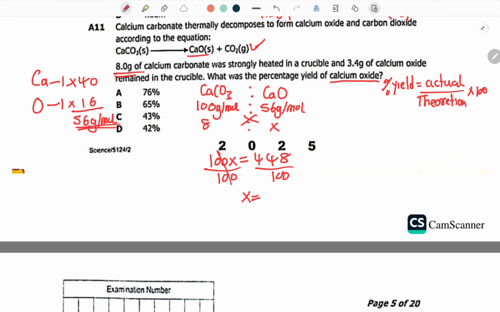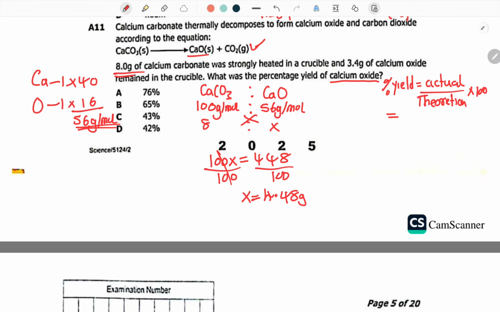If you divide by 100, you're going to get 4.48 grams. Now, this 4.48 that you have calculated is what we are calling your theoretical yield, because you theoretically calculated it.